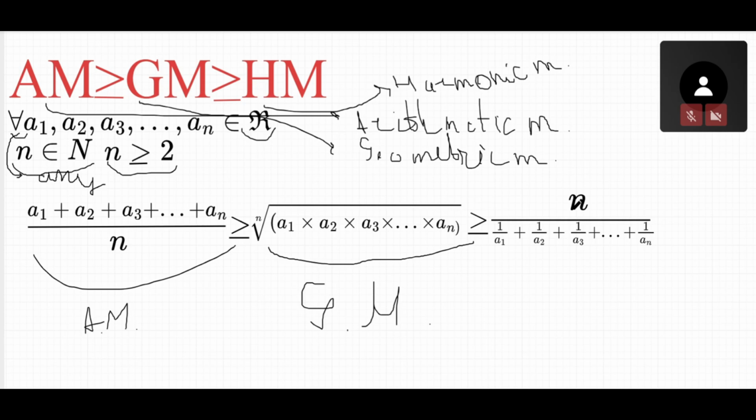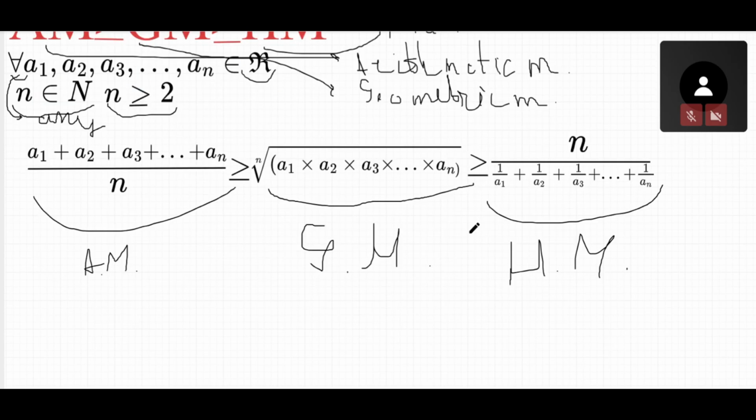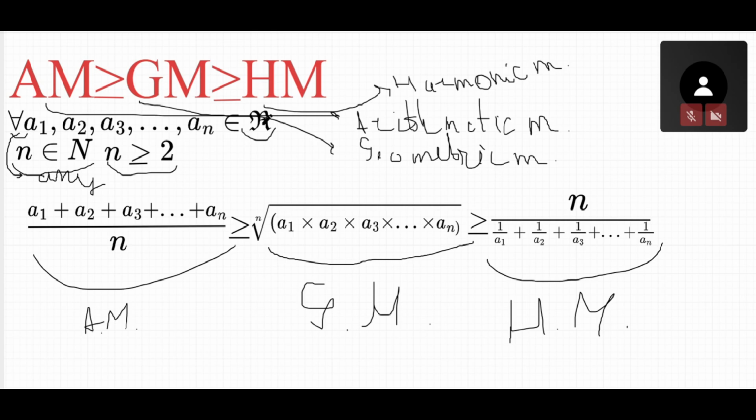And another is n divided by (1 divided by a1 plus 1 divided by a2 plus 1 divided by a3 plus ... plus 1 divided by an). And this part is the harmonic mean.